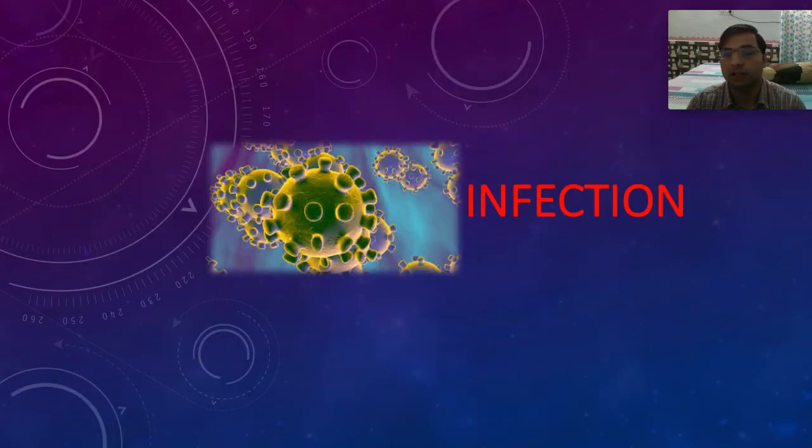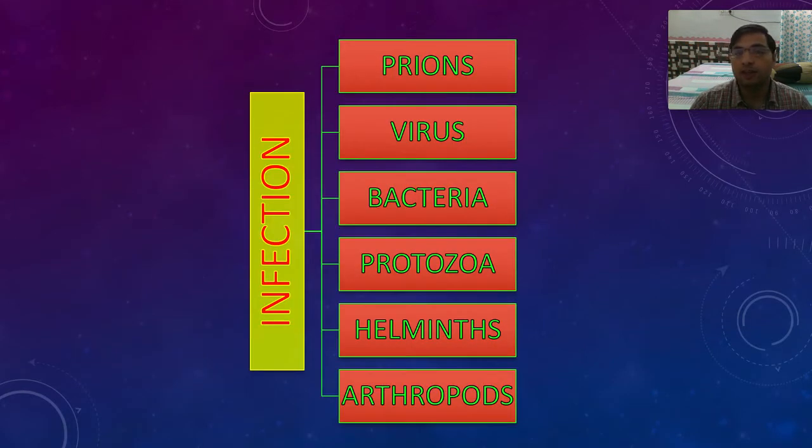So let us talk about the thing which we are concerned with, infection. The infection in human beings is mostly caused by these agents, these microorganisms. Prions are not microorganisms, they are just proteins. They are mismanufactured proteins produced either by the body itself or by some other animal which comes into the human being, and they derange other proteins also and cause certain diseases. One example of prions is mad cow disease, which comes from eating cows, right?